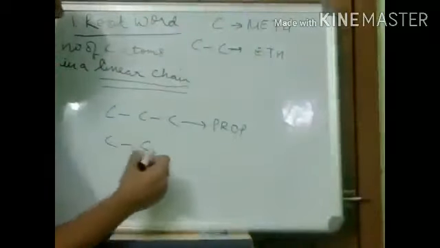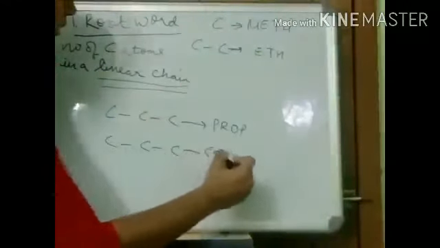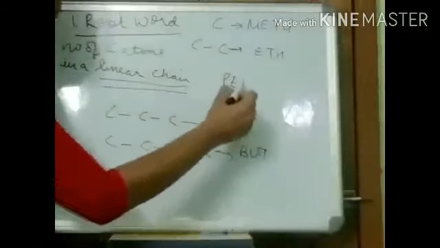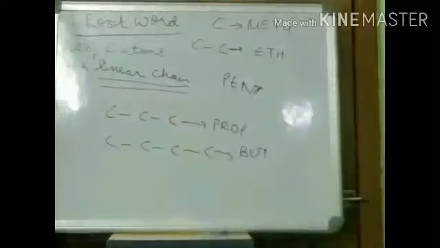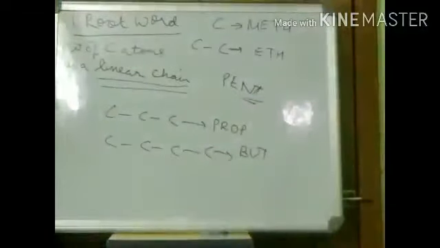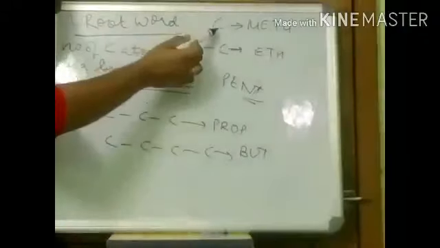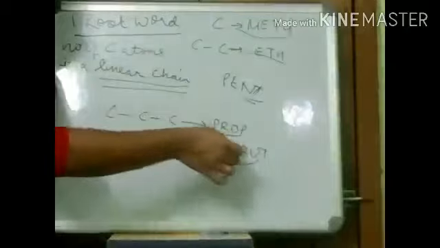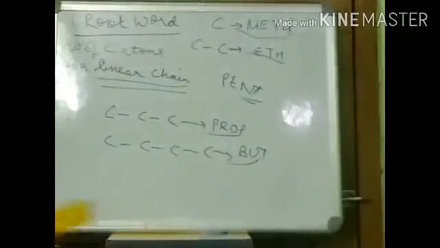If we have four, this has the root word but. Likewise for 5, we have pent. For 6, we have hex. As of now, up to pent is okay for class 10 syllabus. So, 1 carbon atom, meth, 2, eth, 3, prop, 4, but. So, these are the root words.